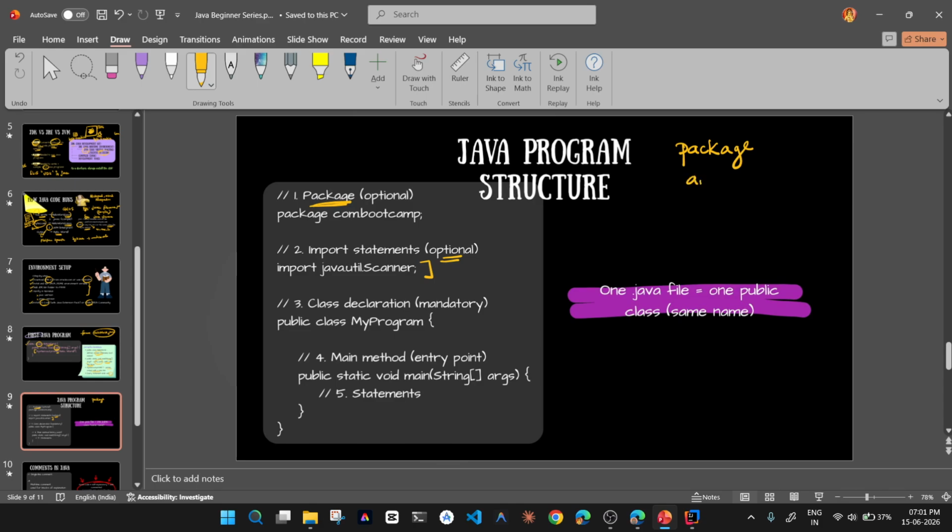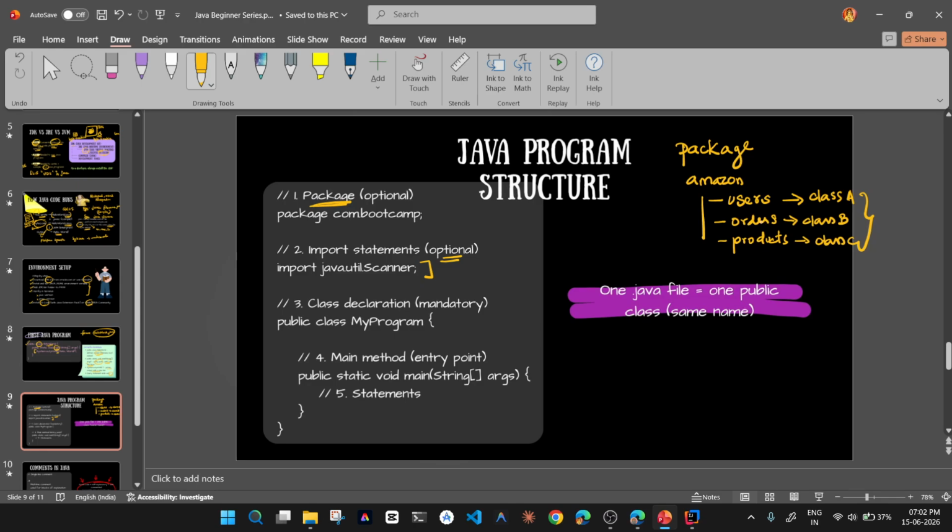For something like Amazon, this is a package. It will contain details about user, order, and products. So assume these as classes. This is class A, this is class B, and this is class C. All these classes are related to each other. Users will place orders, and orders get placed on products, right?